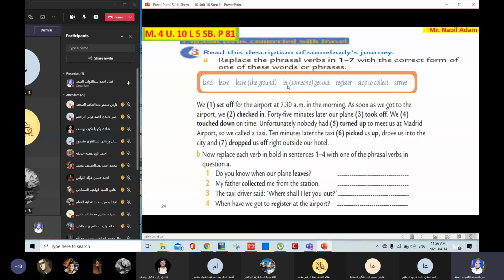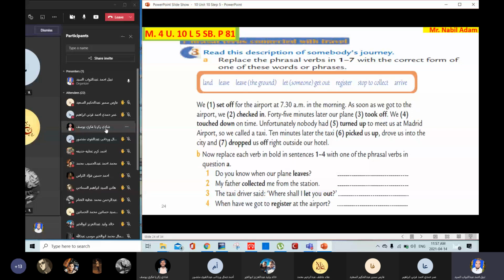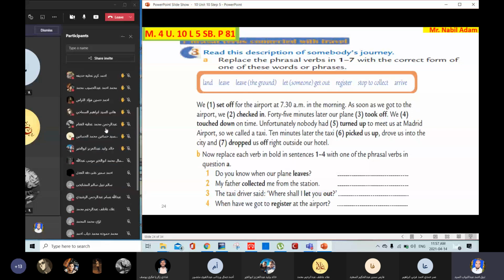We are going to replace the phrasal verbs with the synonyms or the same meaning from one of the words from the list. But we have to correct the form. We have to change it in the past or in the ing, etc. Now, please read the text silently and replace these phrasal verbs with one of these synonyms. Number one. Who would like to read number one? Yes, Abdurrahman Hassanin.